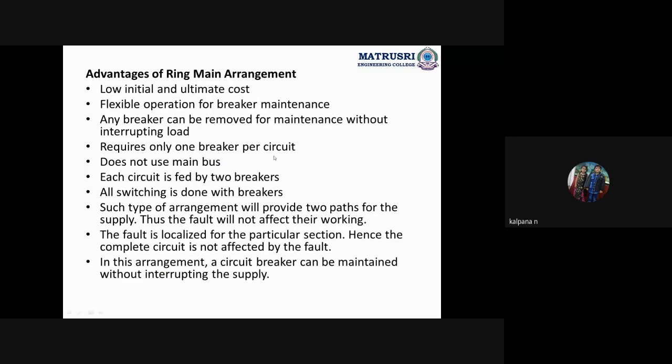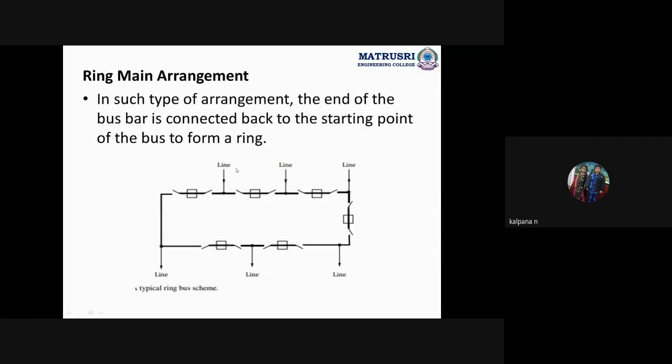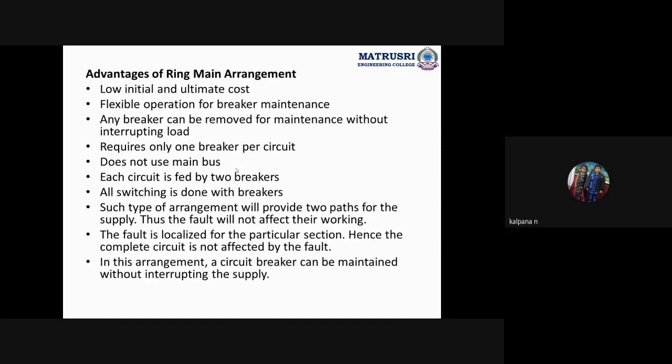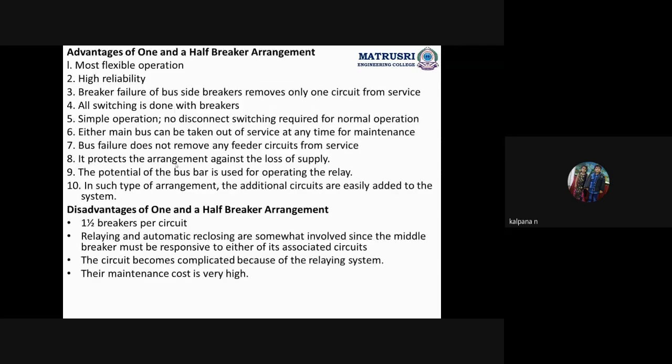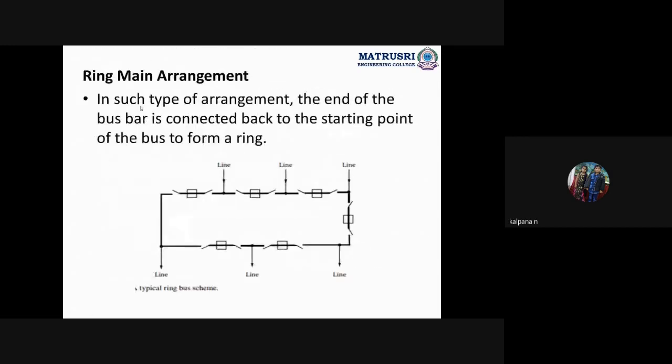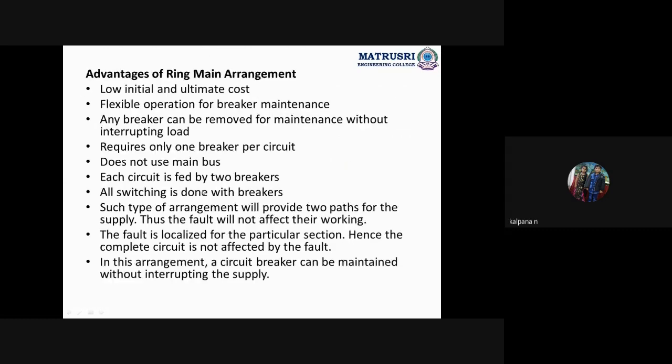Requires only one breaker per circuit and does not use a main bus bar. So here the entire one is one bus bar only. There is no differentiation that one is the main bus and another one is the auxiliary bus. Okay, does not use main bus. Each circuit is fed by two breakers. మనం యూజ్ చేసేది సింగిల్, but from this ring type arrangement, each line is having two breakers. Okay, each line is having two breakers.